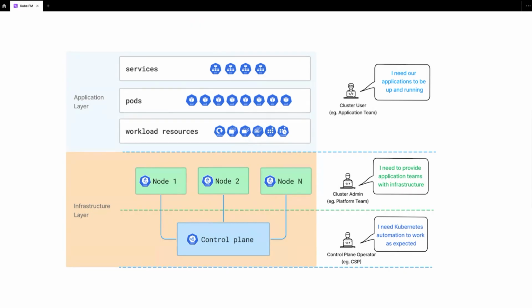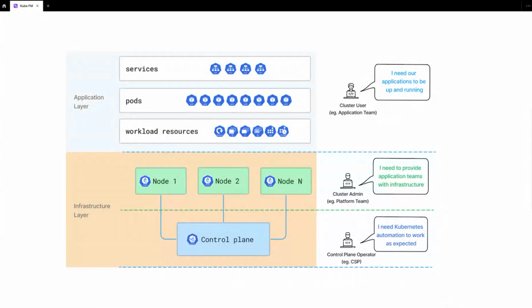Then on the other side, if we keep going down, we find the infrastructure layers, where it's mostly the nodes and the control plane and all its components. So if you're a cluster admin, you think, okay, there is a problem. I got one of my cluster users complaining to me about a specific node because they already saw some key indicators telling that. So let me investigate. Let me understand.